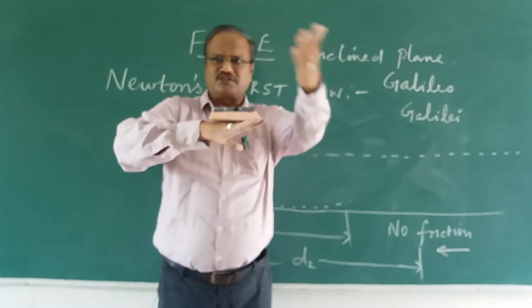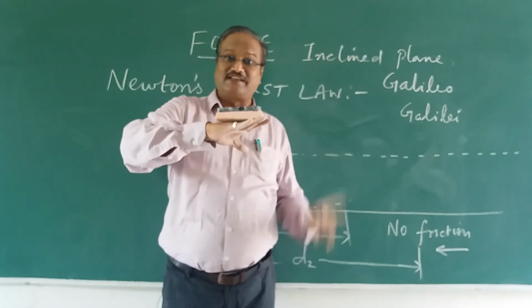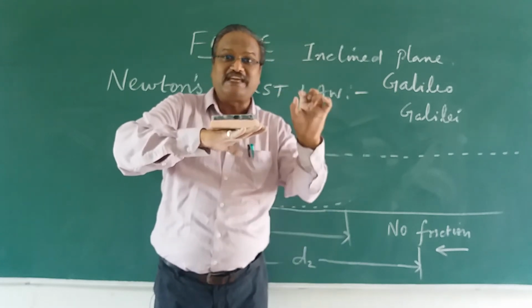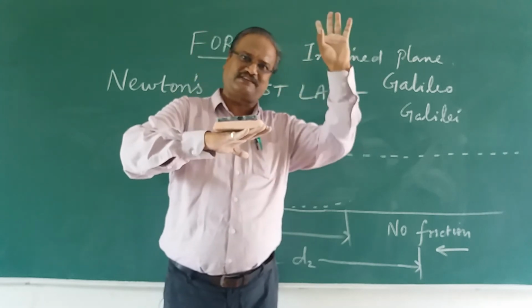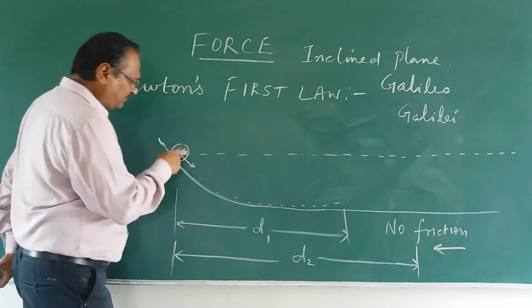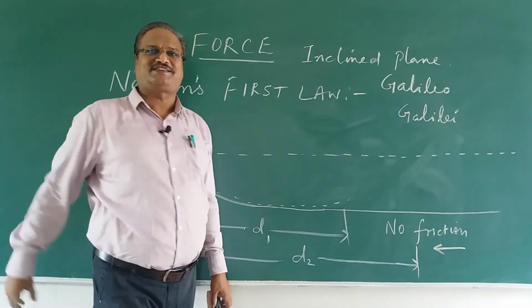There are so many tables and chairs, they are all there only. Nobody moved them. Till somebody moves it, it will not move. It will remain in the same place. A body which is at rest will always be at rest. We know that. But Galileo proved a body which is in motion will always be in motion.